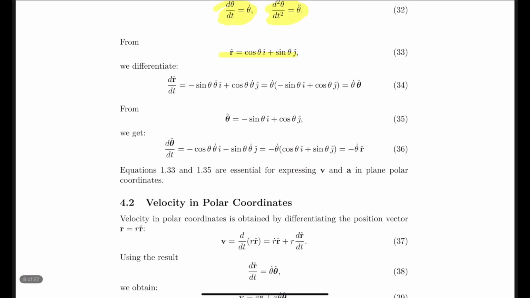Okay, so in that way, the derivative of r cap is theta derivative theta cap, and the derivative of theta cap is minus theta derivative r cap. So you can see that they are orthogonal. Derivatives of basis vectors are always orthogonal. That is, they are not dependent on each other, they are 90 degrees to each other. So if this is r cap, then this is theta cap. These are orthogonal. Orthogonality means to compute r, you need not have theta.